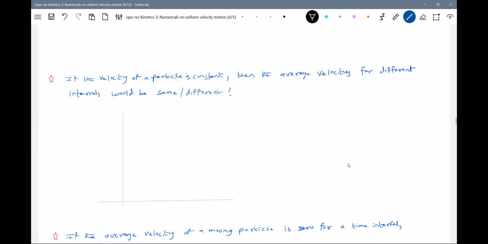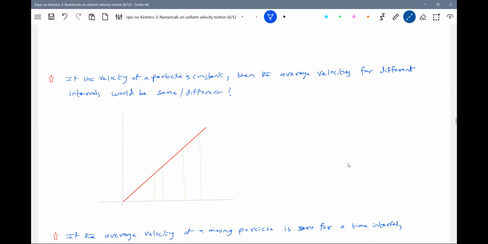Everything is better interpreted through a graph, so that will be easy for us. Now, for different intervals it would be the same. Different intervals is what it is telling. So the intervals of time, I'll change them. Let's see what we'll get. Look at the intervals of time.